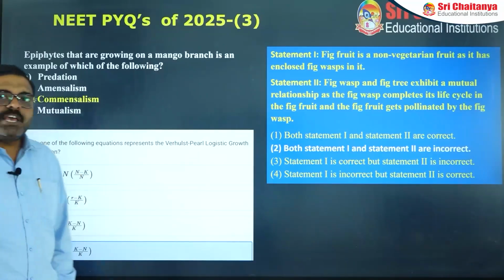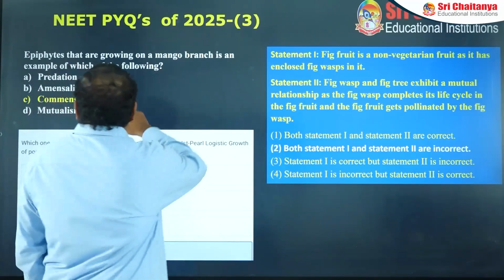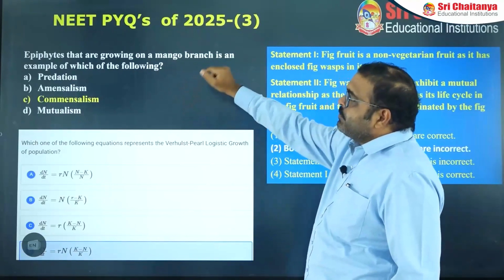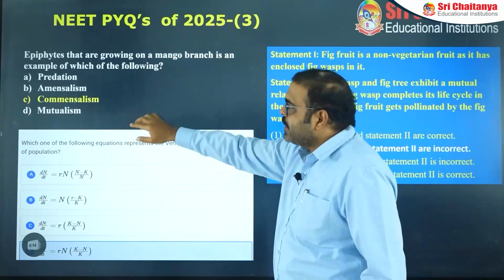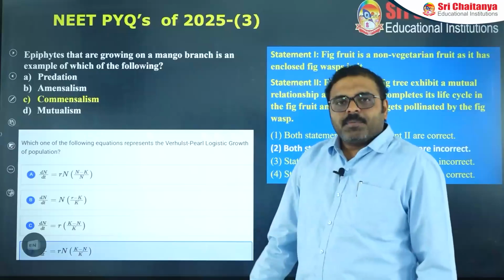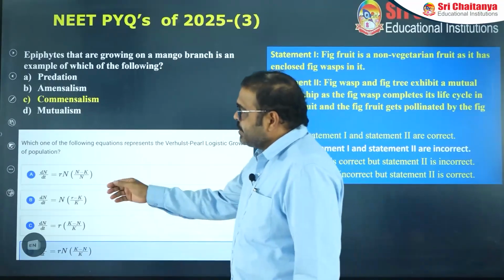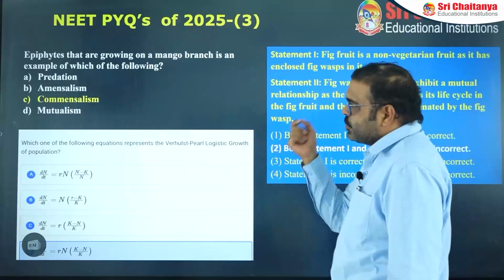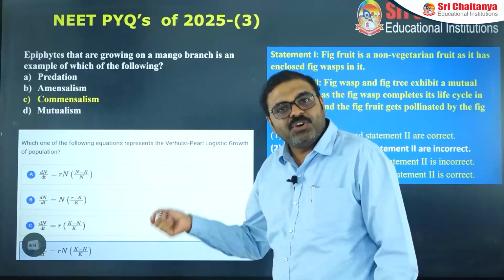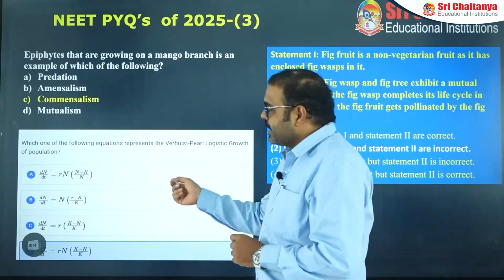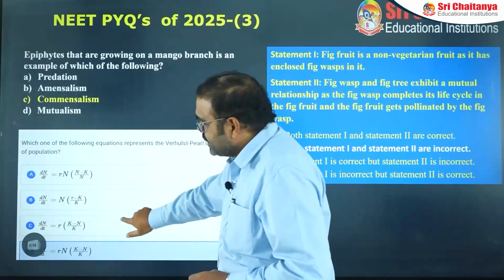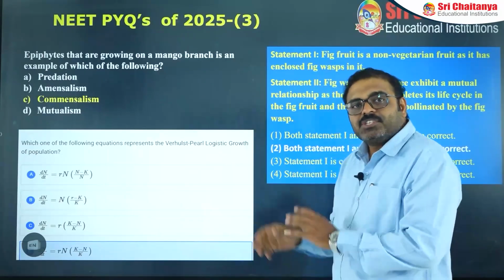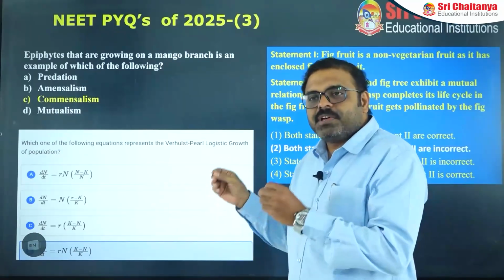One is epiphytes. Epiphytes growing on a mango branch are an example of which of the following? It is a very easy question and the answer is commensalism. Next is another important question. Which one of the following equations represents the Verhulst-Pearl logistic growth? This is also a very easy question and the equation is dN by dt equals r N, K minus N by K. The logistic growth curve equation is also very easy.